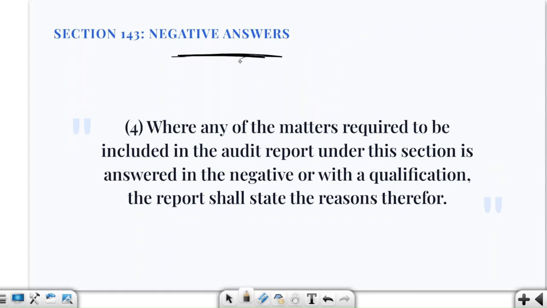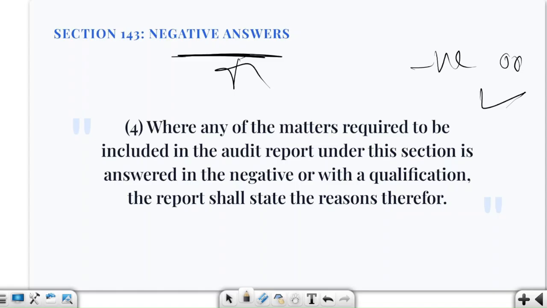Now negative answers. What is this? Negative answers. So here we are saying that if a matter required in the audit report is negative or qualified, in that case what will happen? The auditor will, or better say must, state the reasons, right?